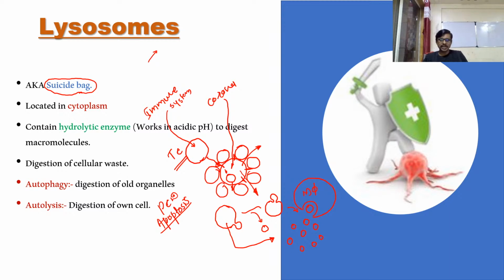At that time, this virus comes outside of the cell and again infects the cells which are present in the vicinity of this infected cell, and because of that, the infection will increase with respect to time. But to avoid this infection, our system has this apoptosis pathway by which a cell can kill or digest itself completely so that the infection will not spread inside of our body.